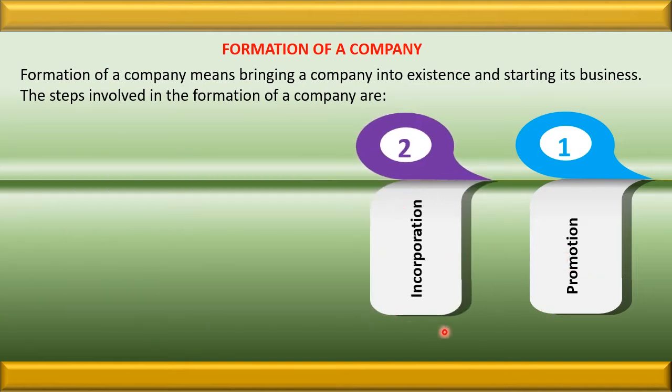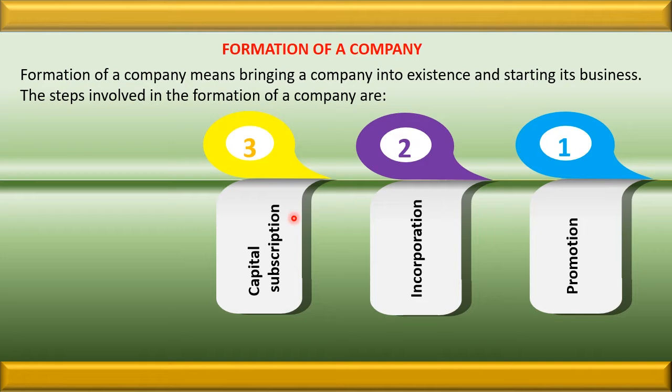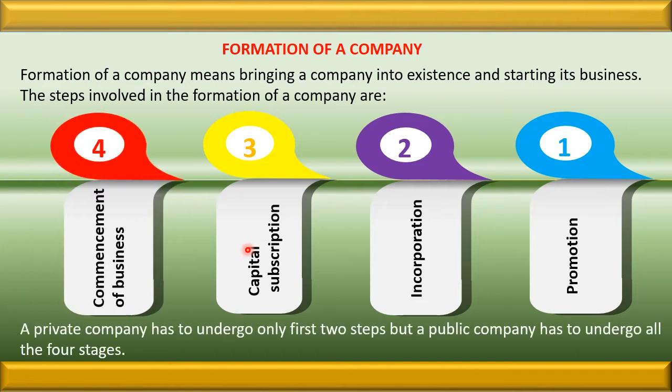The next step is incorporation. It means registration of a company as a body corporate. The other name of incorporation is registration. The next is capital subscription. A public company can raise funds by the issue of shares and debentures. So what is capital subscription? It is the amount of money and the fair market value as determined by the board of directors.